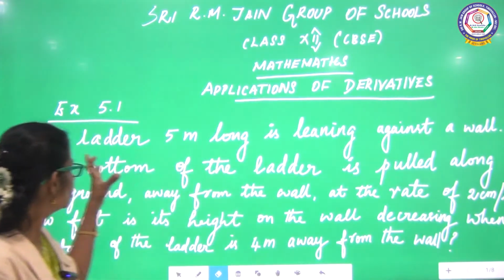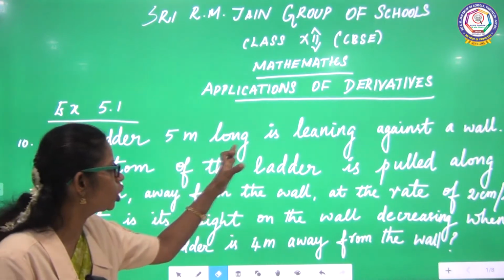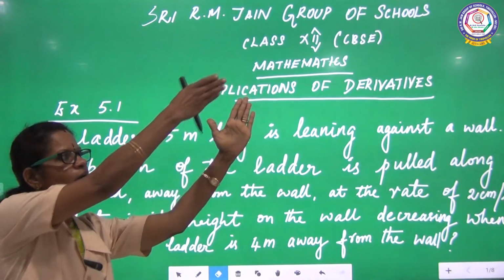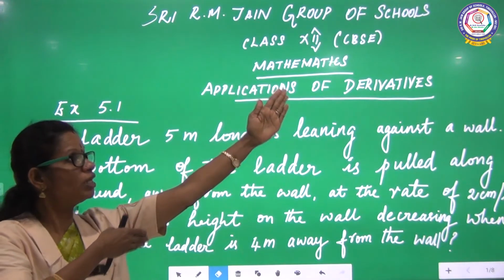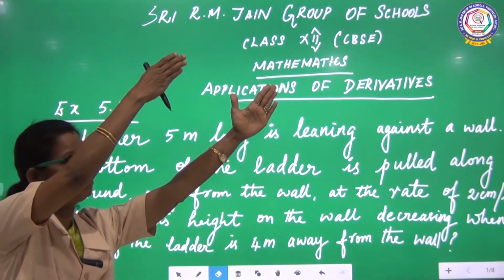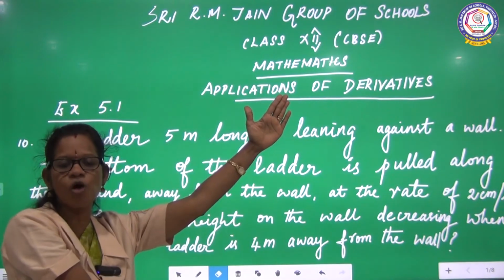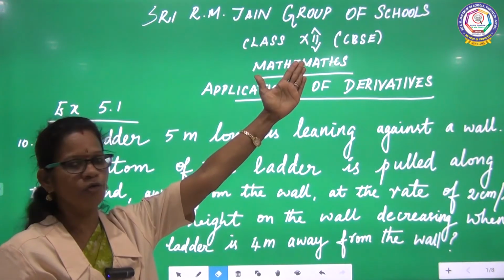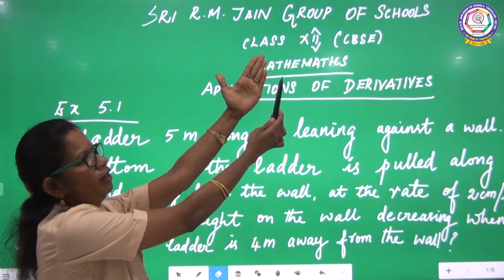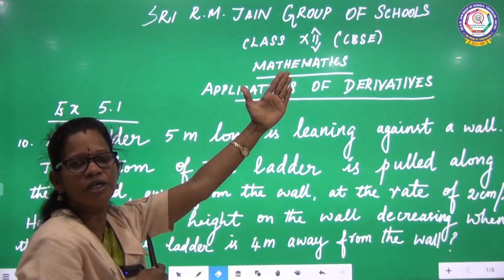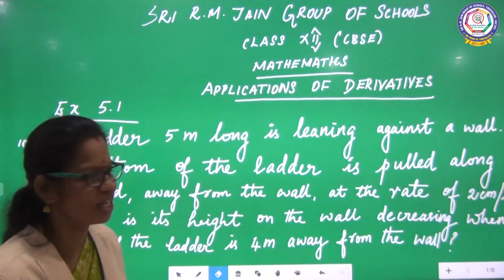Here you see the question: a ladder 5 meter long is leaning against the wall. Ladder like this, right? You will get it as a diagonal. When you draw a line from the corner where the ladder leans on the wall down to the ground, it will act as a perpendicular line. This is your wall. From here you will get a right triangle, right?